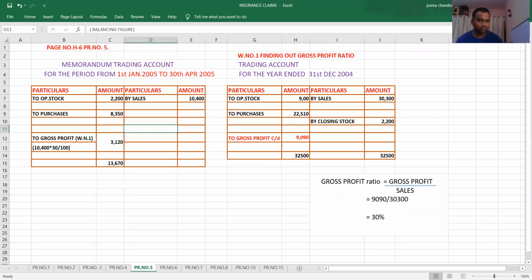So now you can calculate your closing stock. How much? Balance amount 3,007. We don't have any salvaged value of the stock, so whatever the closing stock we have in the memorandum trading account, that is the stock completely destroyed. This is your balancing.